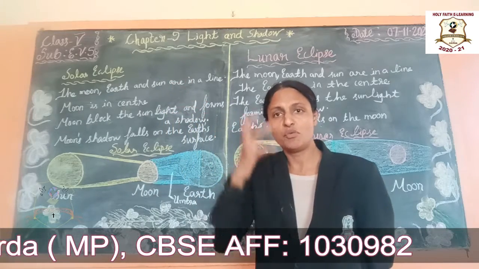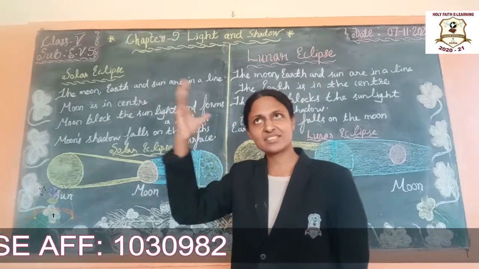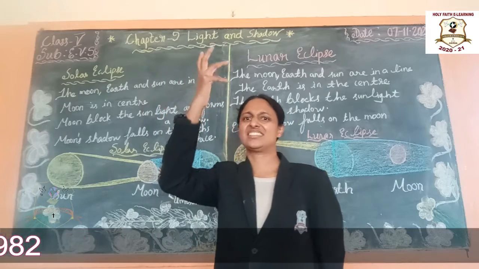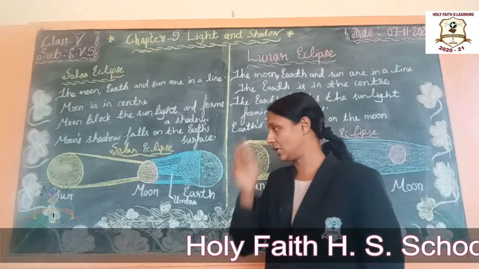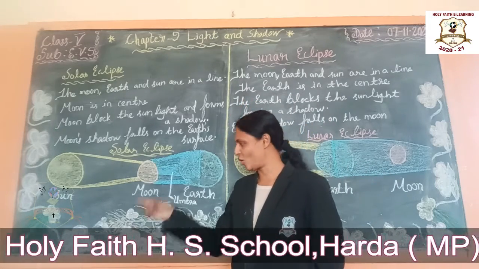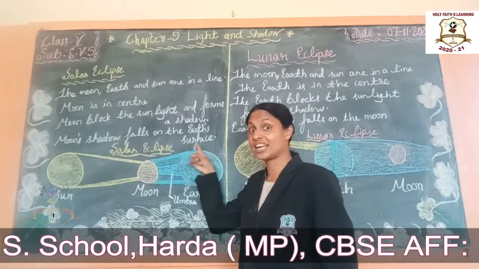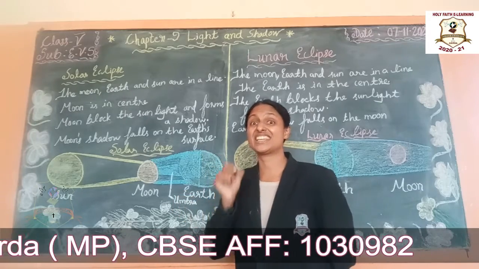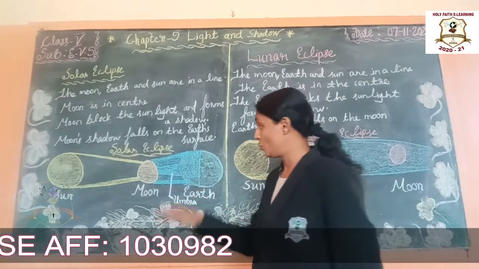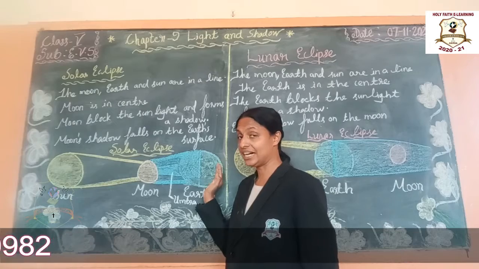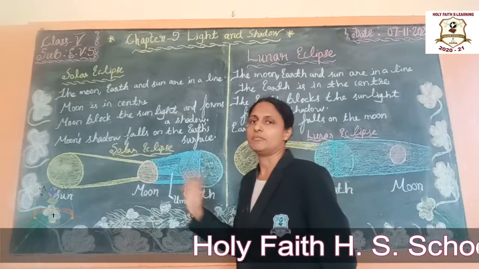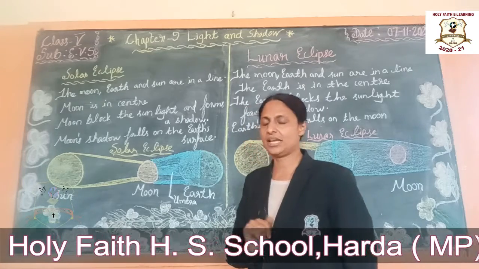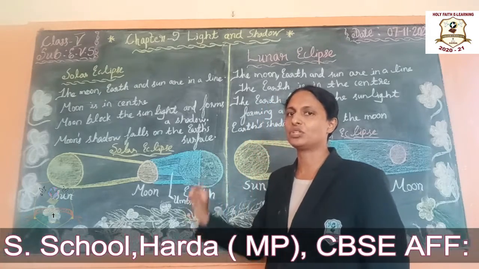Half part of the moon, full moon. Different phases of the moon are in the sky sometimes. Sometimes means always a different part comes. Why? Because the moon goes around the earth, its position keeps changing. When we observe from the earth, we can see the different parts of the moon. Okay students, understand? Now let us come to the eclipse.